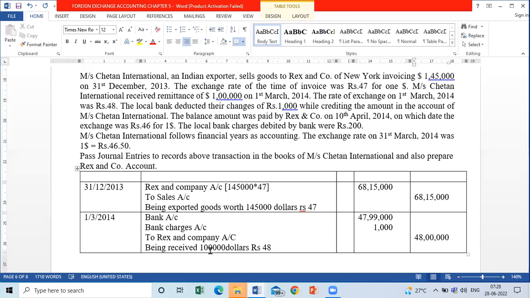The balance amount was paid by Rex and Company on 10th April. अरे सर 10th April तो 31st March के बाद आता है. 31st March is our closing date. So on 31st March we will do the valuation.